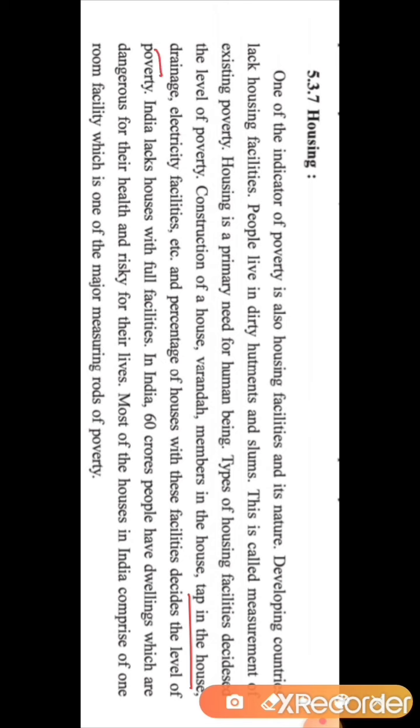Then drainage facility should be proper, and electricity facility should be there. So the percentage of houses with these facilities decides the level of poverty. Houses should be well equipped with all these facilities, then we can say that poverty is less. If the maximum population are living in houses where all these facilities are not there, then we can say that poverty is present.